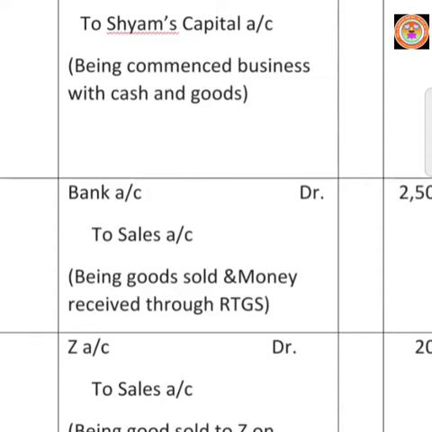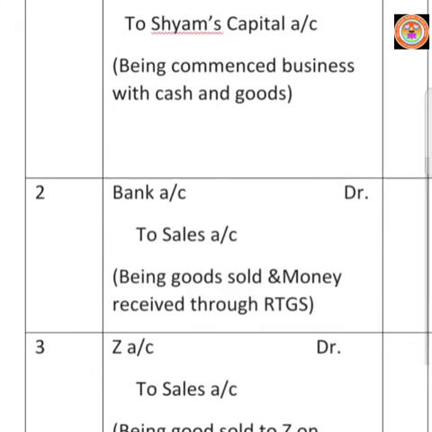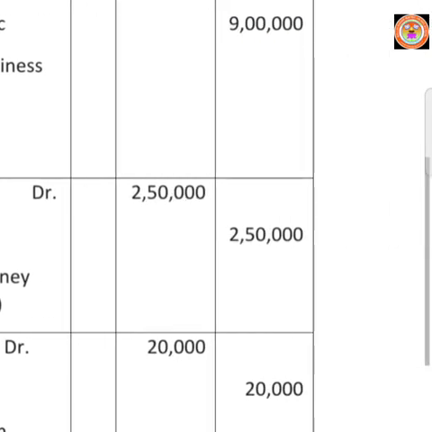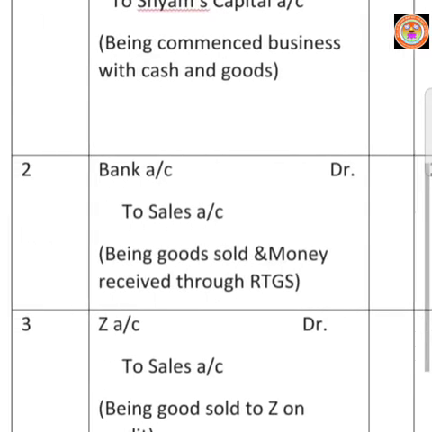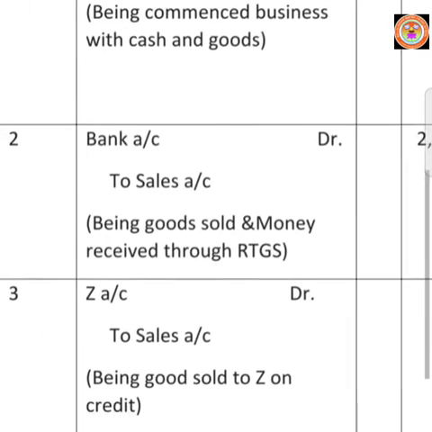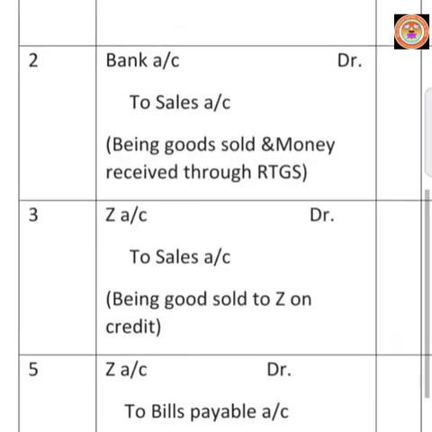Here we will use the personal account rule, bank account debtor. Then through sales only we are receiving, so sales is the gain. According to our nominal account rule, we should credit the sales account. Write to sales account. Amount is rupees 2,50,000 in both columns. Then write the narration: being goods sold and money received through RTGS.